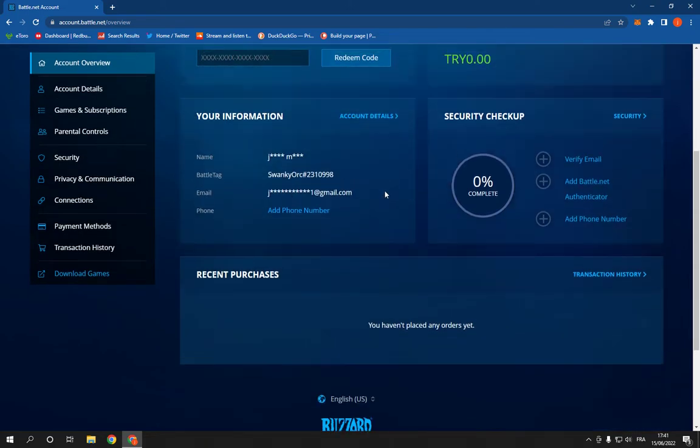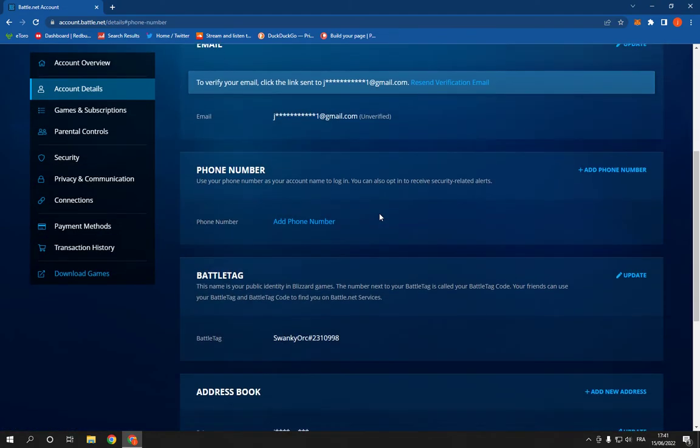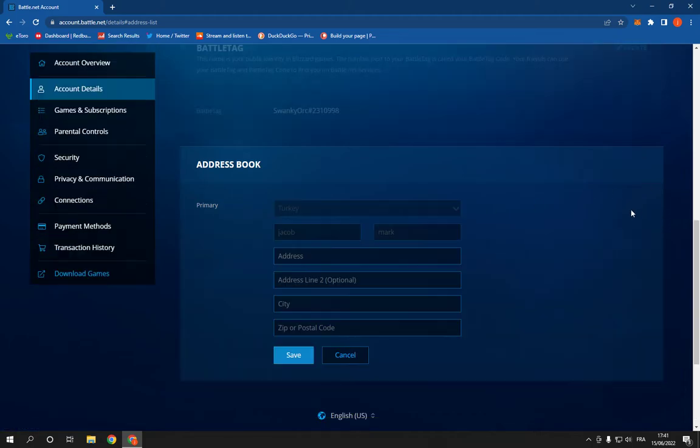Scroll down, click on account details, and then scroll down again until you find the address book, and you will be able to change it from here by clicking on update.